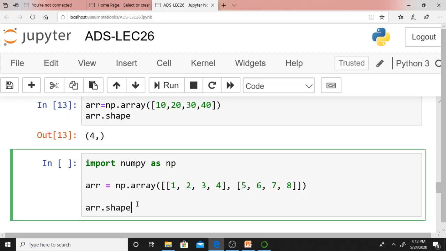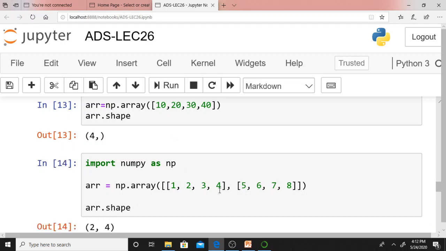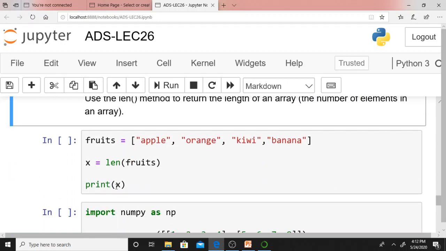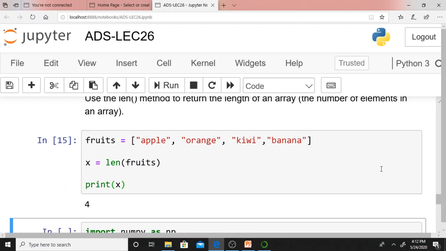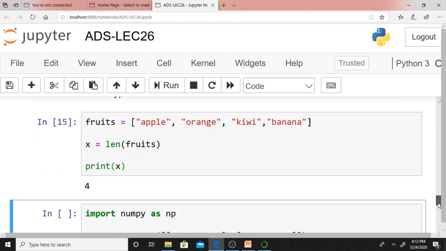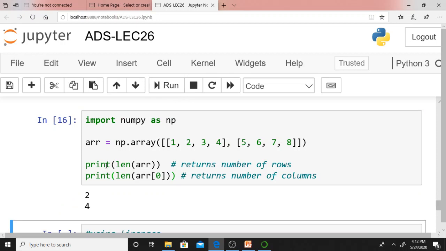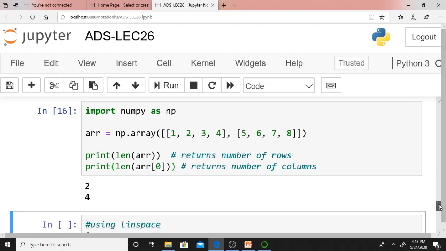This I already discussed. Again, this is a matrix. How many rows? There are 2 rows and 4 columns. Shape means it will return the number of elements in each dimension. There are 2 rows and 4 columns. Therefore, it is returning 2, 4. Len I already discussed. Len means it will return the length of that particular array object. There are 4 elements. Therefore, it's displaying 4. If you want to find the number of rows in a 2-dimensional array, just say print len of the array name. If you want to know the number of columns, just say arr[0]. Here 4 columns, therefore it's displaying 4.